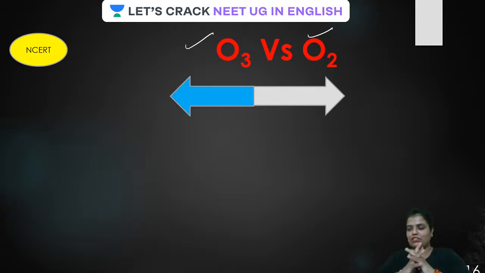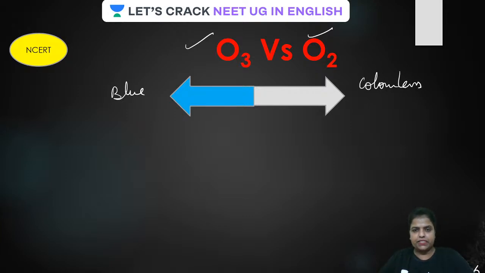So, guys, all your eyes on the screen. Ozone versus O2. Are you all ready to compare this? Come on, we are going to make this particular moment interactive. Okay, guys. What is the color of ozone? Do answer in the chat box. Come on, blue color. Yes, it is blue. And oxygen is basically colorless, isn't it? Okay, guys, is that clear? Color wise, the first difference is all done.